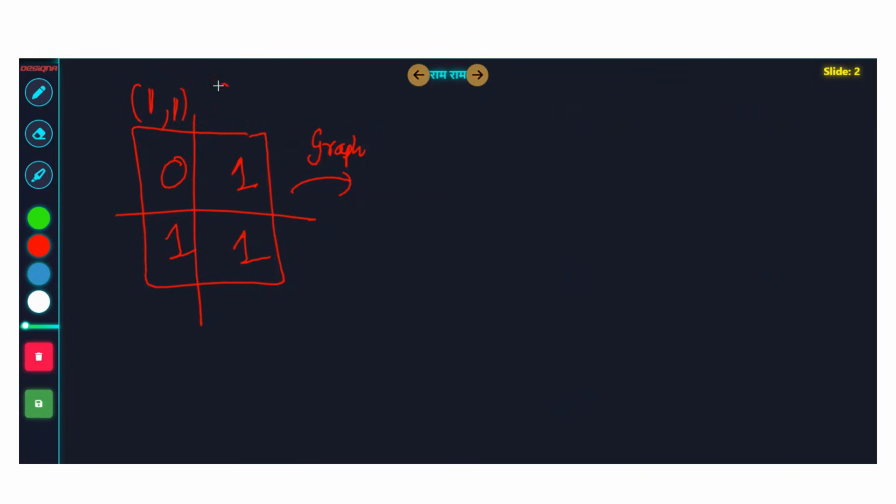Let's take 1-based indexing. This cell is 1, 1. This cell is 1, 2. This cell is 1, 1. This cell is 2, 1. This cell is 2, 2. So how are the connections? They are in the 4 directions, right? This is connected to this. This is connected to this, all 4 directions.